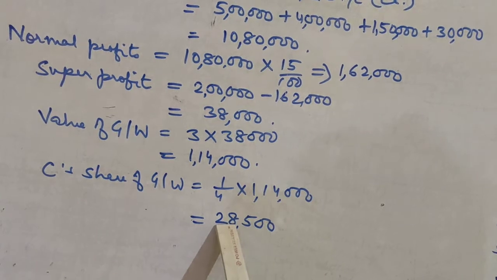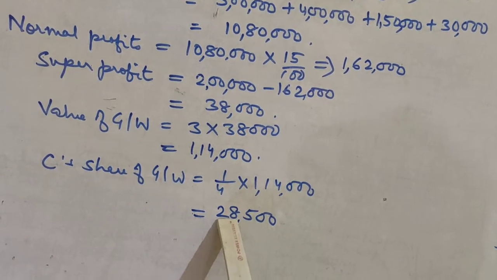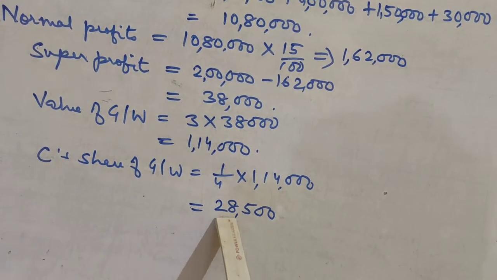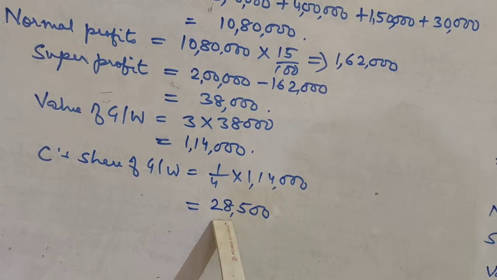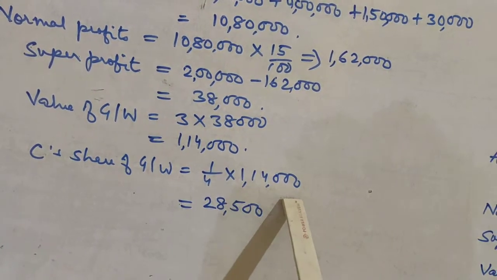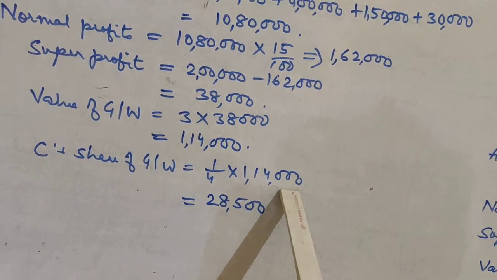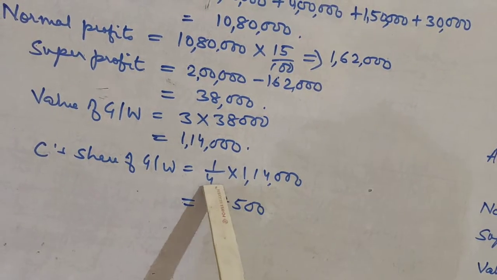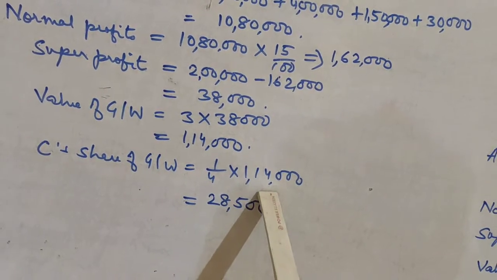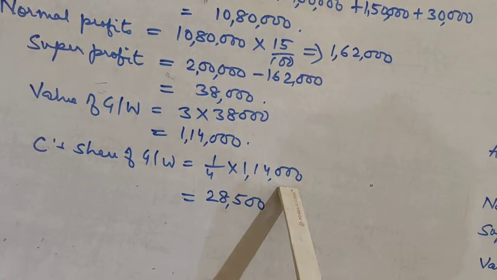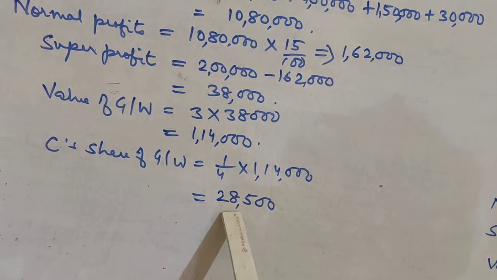Whenever we find out the share of goodwill for an incoming partner, new partner, it will always be equal to the profit sharing ratio of the new partner into total value of goodwill of the firm on the date of his admission. Like here, C was coming for 1/4 share. So 1/4 into total value of goodwill of the firm is 1,14,000. So C's share of goodwill will be 28,500.